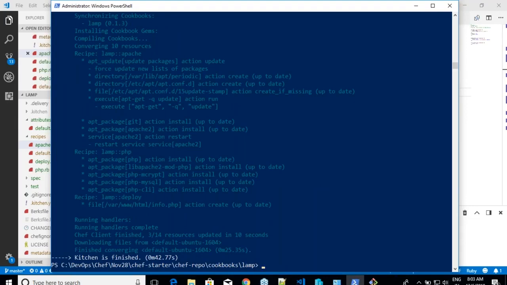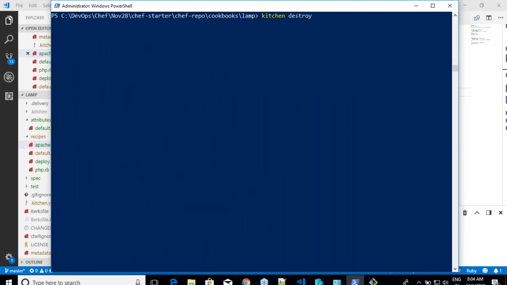Now if you see, it has done the Git installation. Yes? Is it simple now? Okay. So once you are done with your work, kitchen destroy. Destroy will remove the virtual machine, whatever it has created.